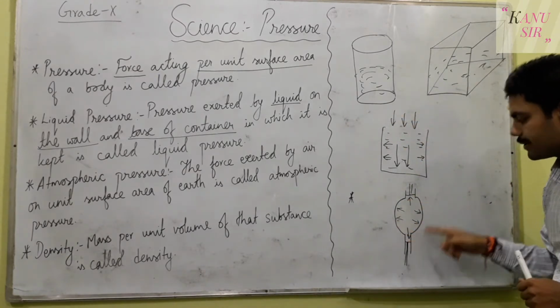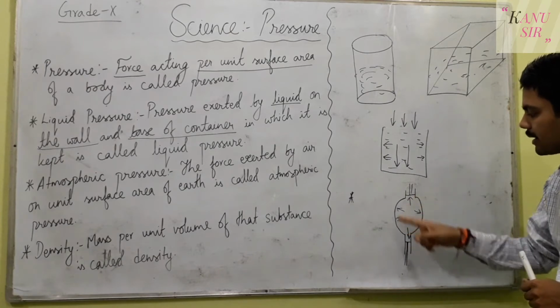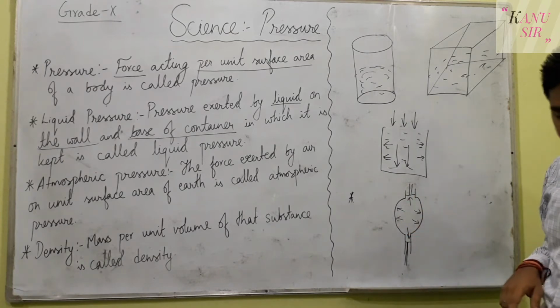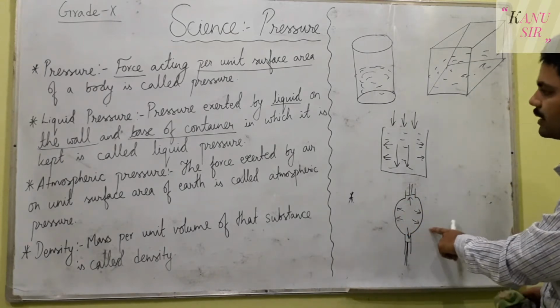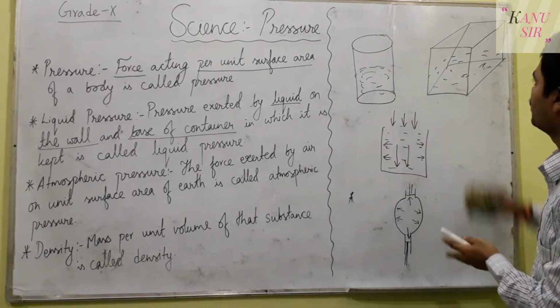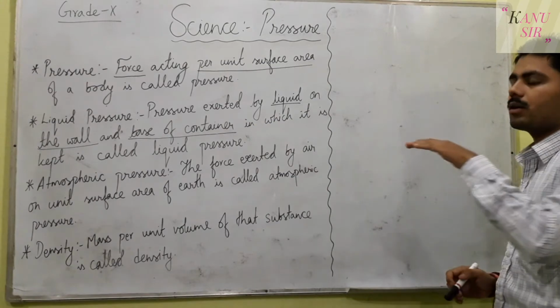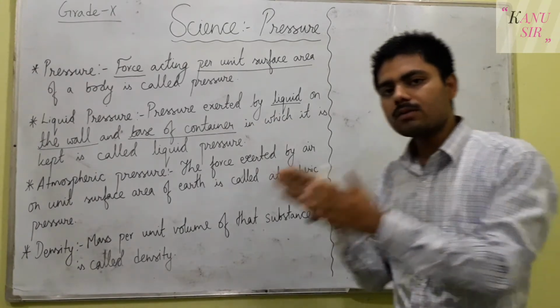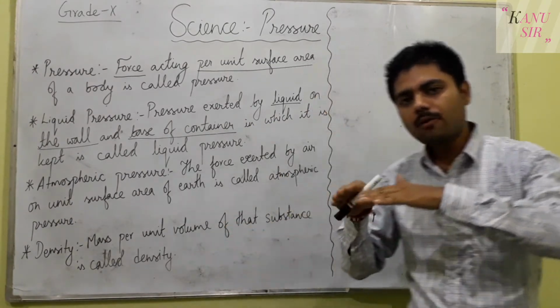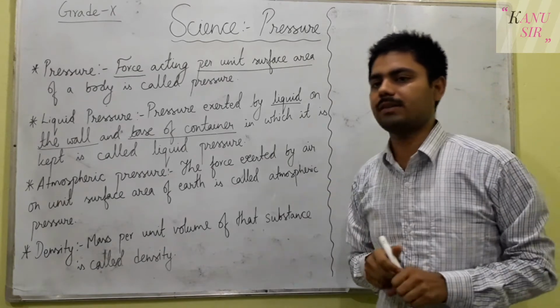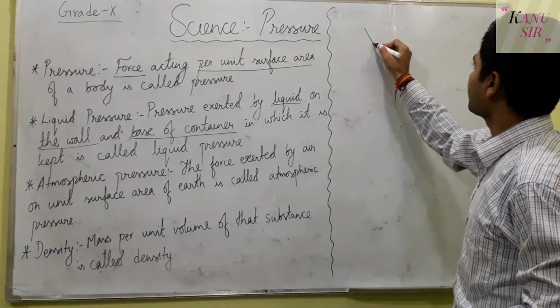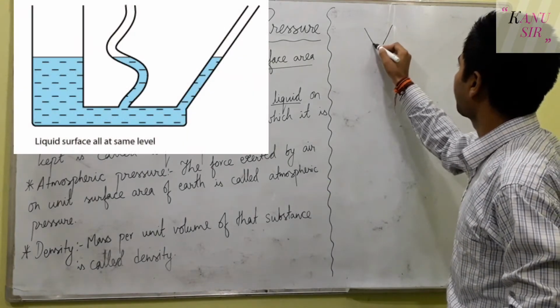But if the container is closed, it will be exerting pressure equally in all directions. And we will learn about this in detail in next topics also. And one more point about the liquid pressure: liquid will maintain its level itself. So you can take different types of containers.